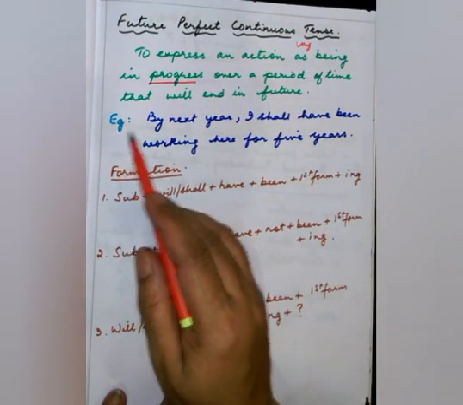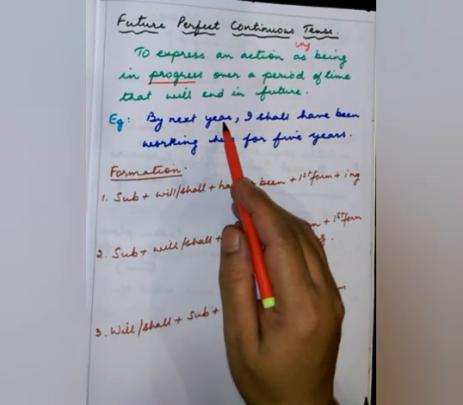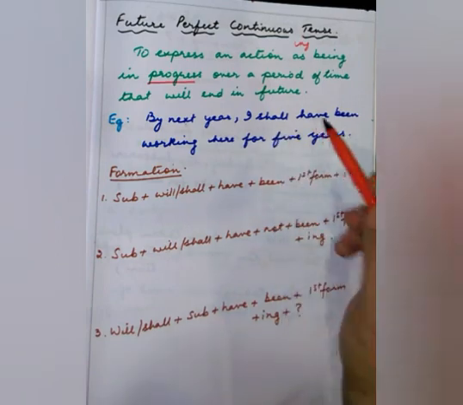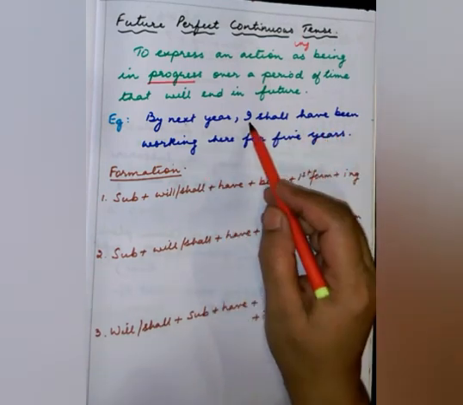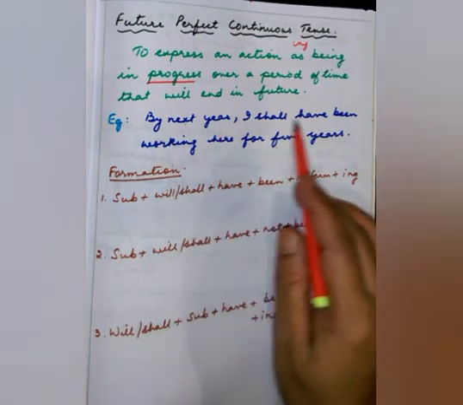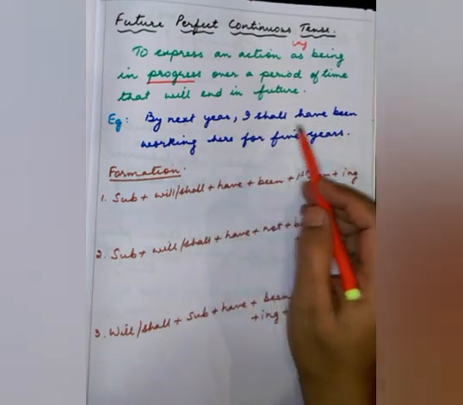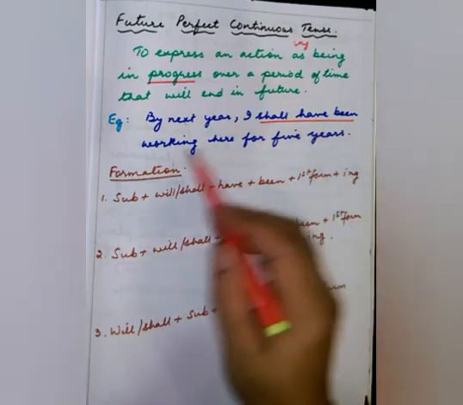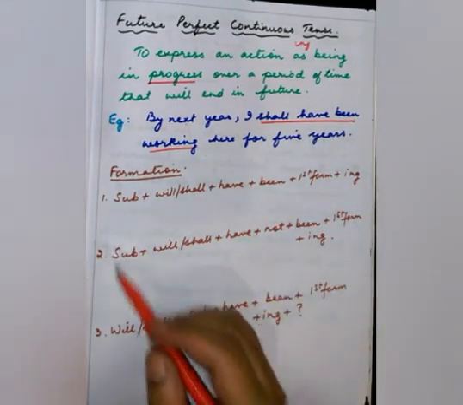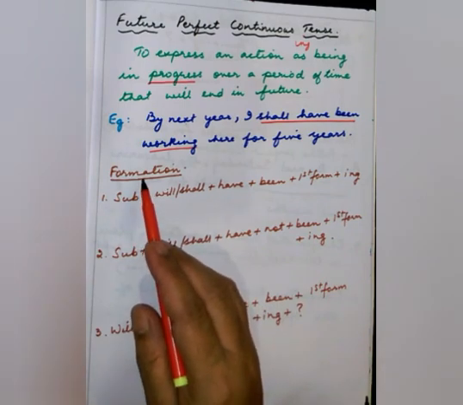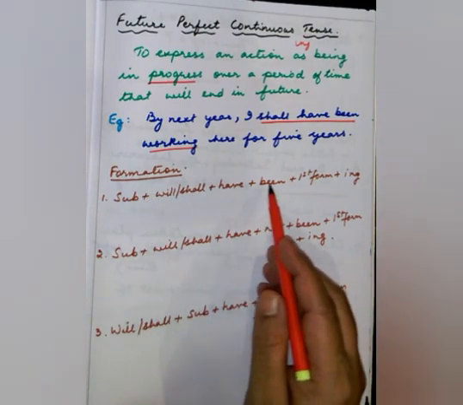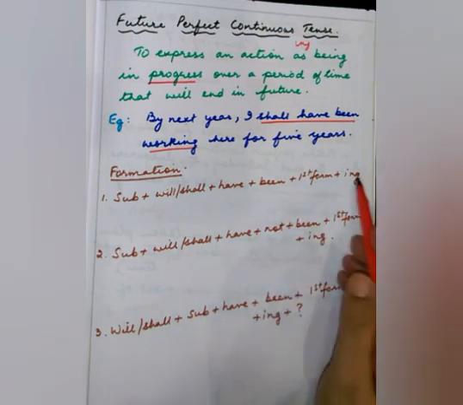Example I have given you here: by next year. Next year is not now, next year is coming up only. So, by next year, I shall have been working here for 5 years. This year it is only 4 years, but by next year, I shall have been working here for 5 years. Let us see the formation. There are 4 formations. Formation number 1: subject plus will or shall plus have plus been plus first form plus ing.